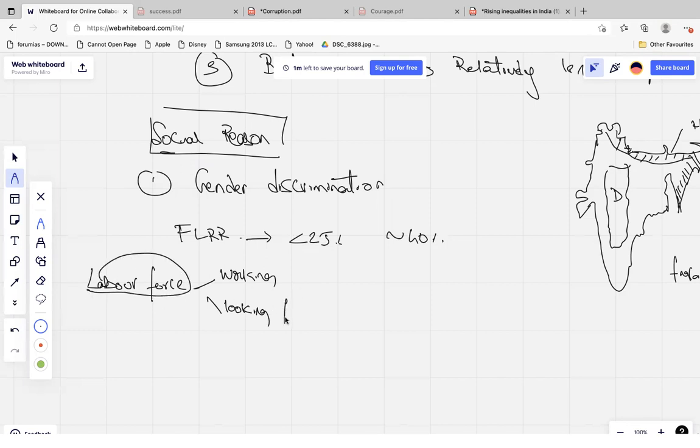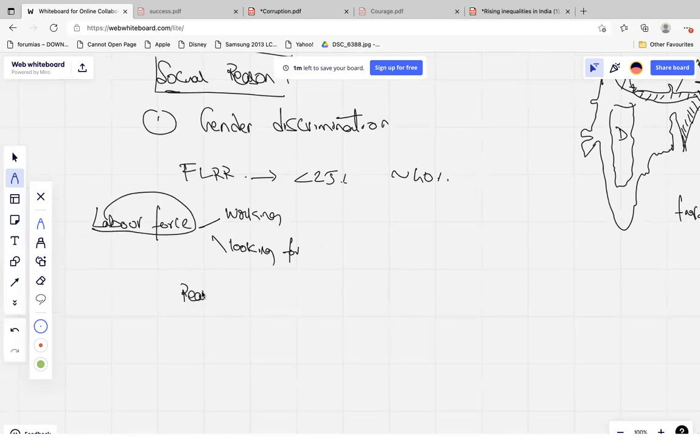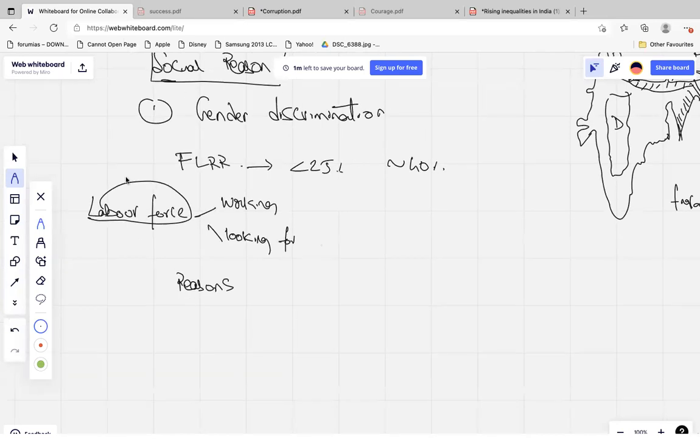Okay, while it is 40% for the male. Now, what are the reasons for this? This itself can be an independent question. So when the question is asked about inequality, you don't have to talk about all the reasons. You can just mention a couple of reasons.